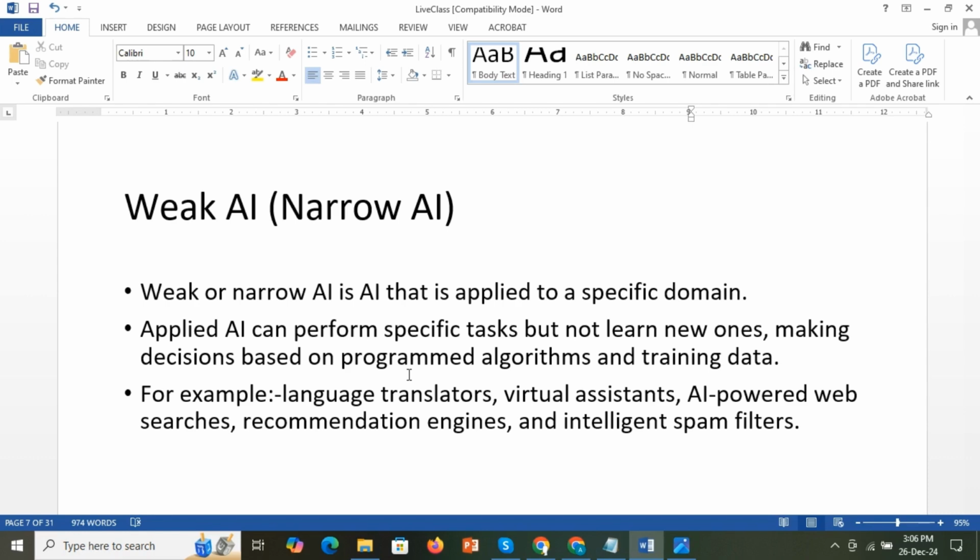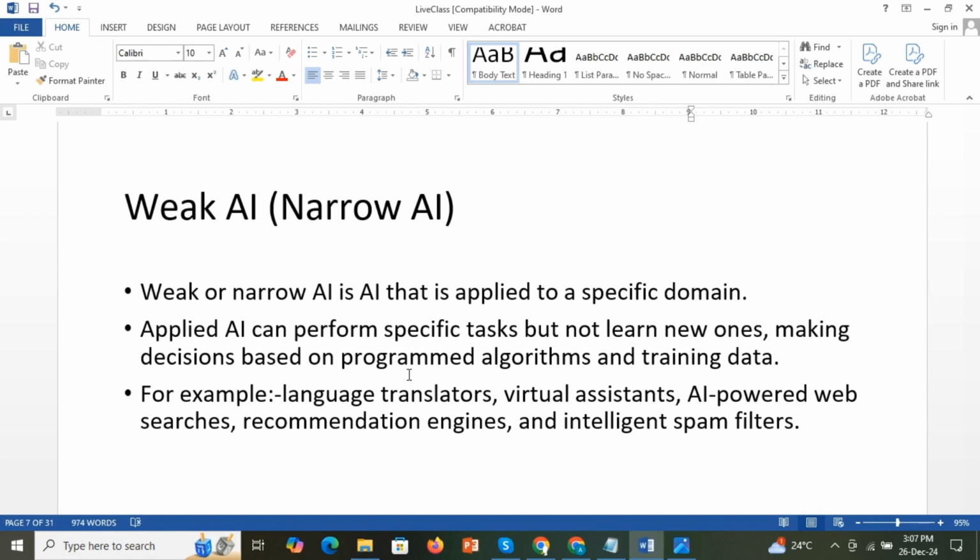Then it will move that mail to the spam section. So that is also a kind of AI. Whatever technologies claim to use AI are, for now, weak AI only. Till this year, we consider everything to be weak AI only. So that is weak AI.